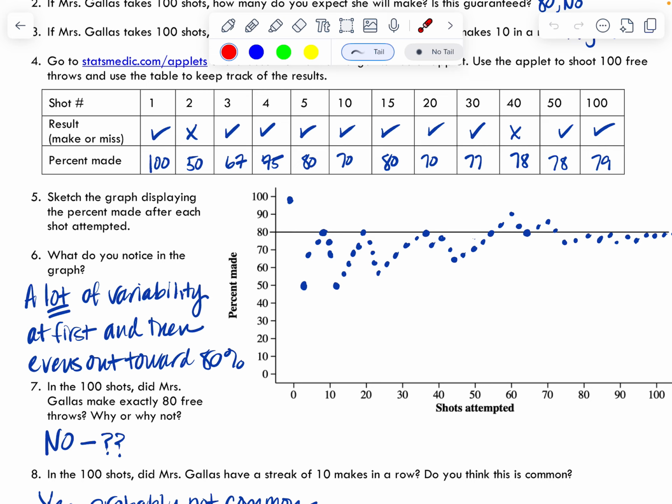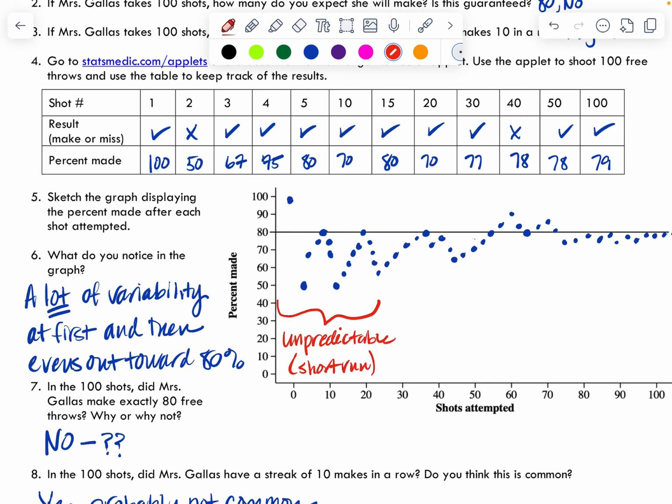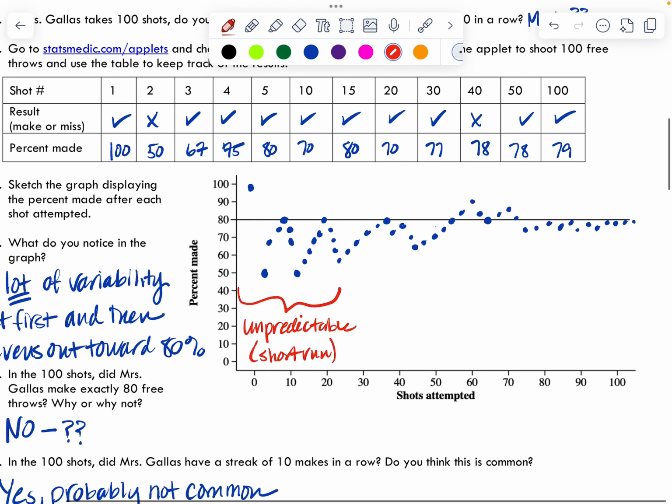So here's a red pen moment. This is the short run right here. Probability is very unpredictable in the short run. In the short run, like the first 20, first 30, it's still really unpredictable. But the more we do it, the more shots we take, more and more, it becomes more predictable.